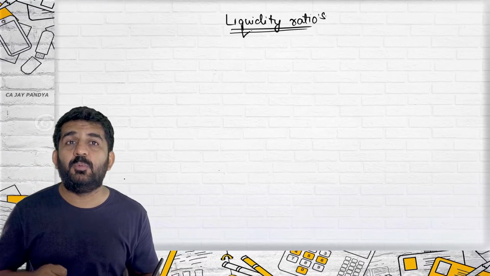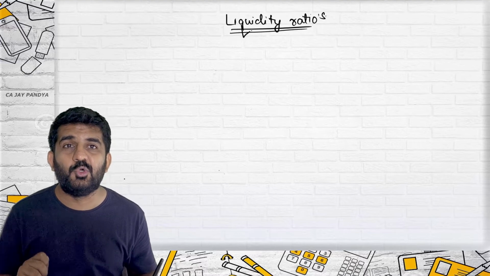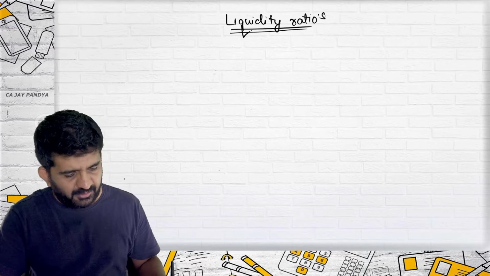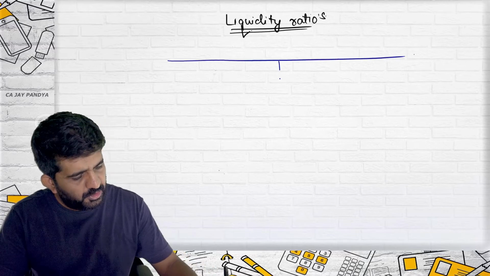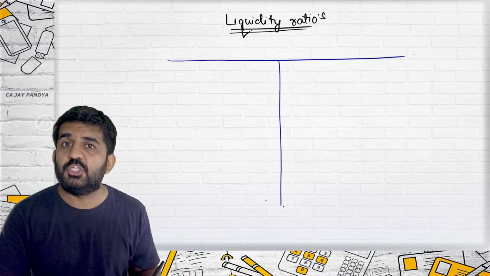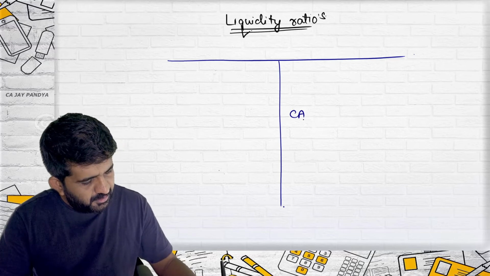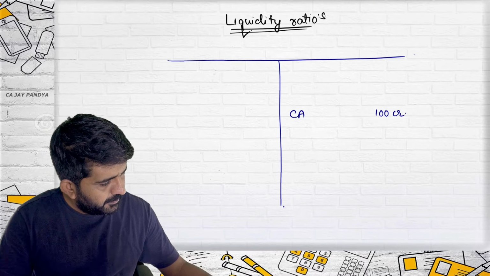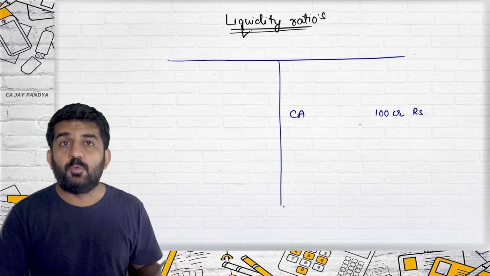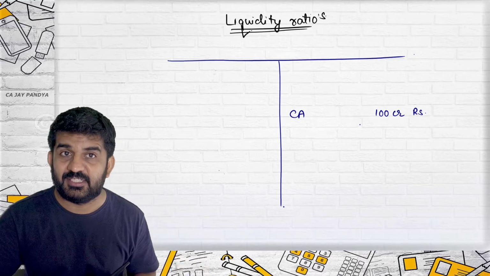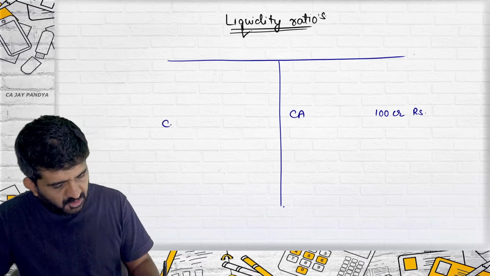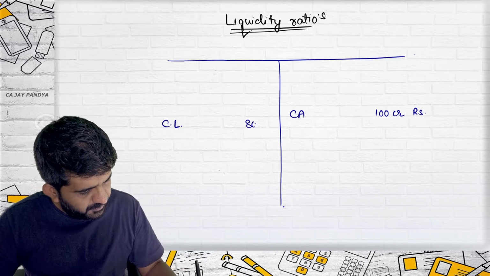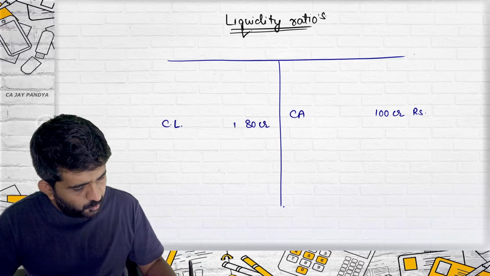Whether the liquidity of a company is good or bad. Let me take one balance sheet and try to explain to you the concept of liquidity ratio. Current assets of a company is 100 crore rupees, 100 crore current assets. Current liability of a company is 80 crore rupees.